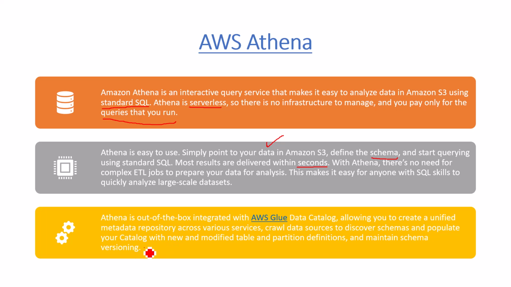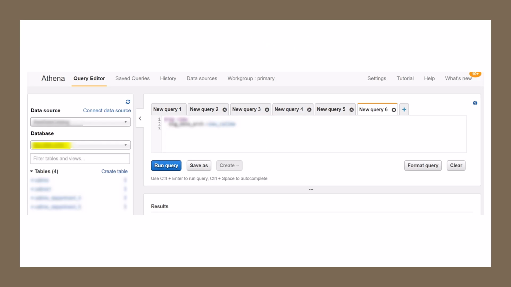So there are a lot of features like a relational database. For example, you can do partitioning, and you can manage schema versioning. If the schema is changed, you can create a new data catalog again and run queries on top of that. So this is how you can go to Athena and configure it.